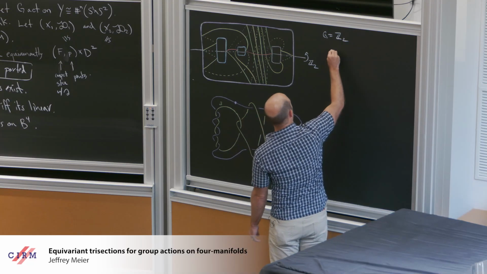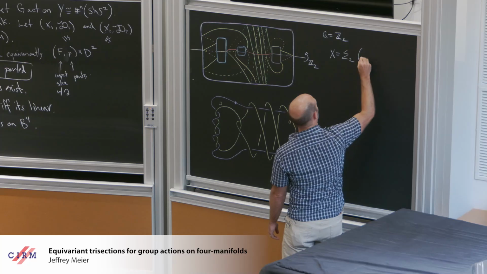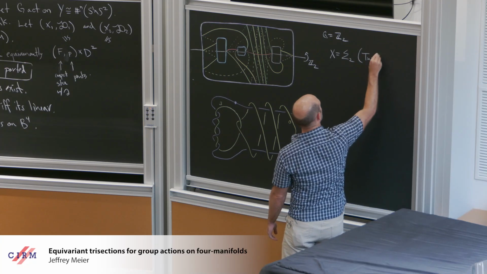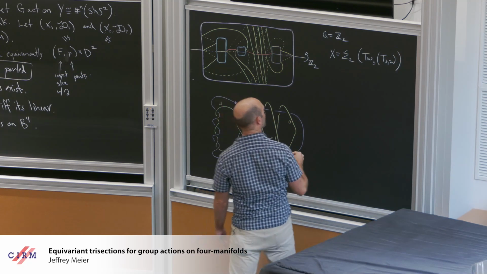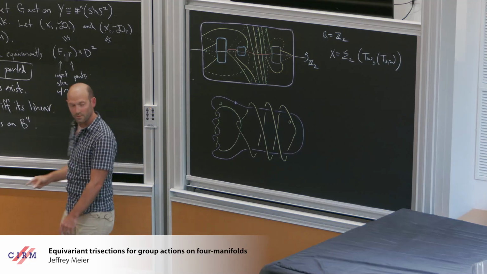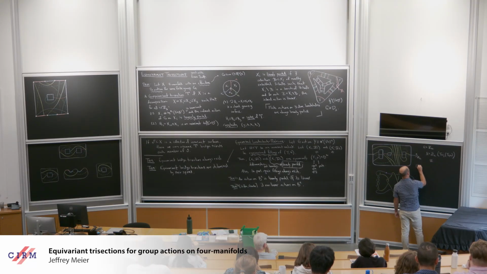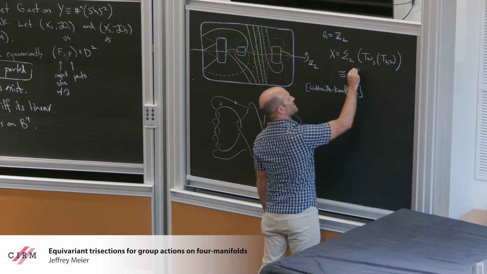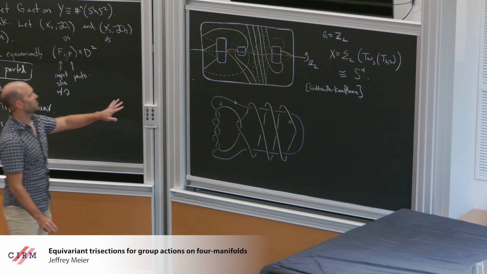The trisected manifold here is the double branched cover of, what was the notation for twist spun? This is the 3 twist spin of the 3-2 torus knot. 3 twist spin, double branched cover. And this is actually due to Deborah Goldsmith and Kauffman. This is actually diffeomorphic to S4. Okay? So this is a genus 3.